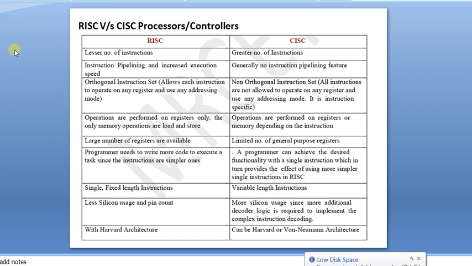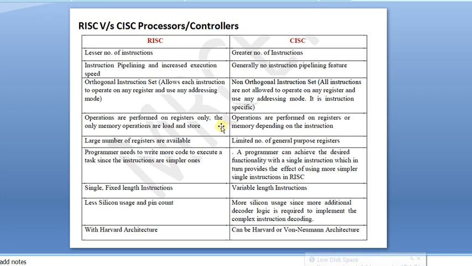Fewer instructions are there in RISC because our ARM processor is a RISC processor. How many instructions? 48 instructions. CISC has a general number of instructions. RISC implements instruction pipelining so that execution speed is increased, whereas there is no instruction pipelining feature in CISC. The instruction set is orthogonal in RISC and non-orthogonal in CISC.